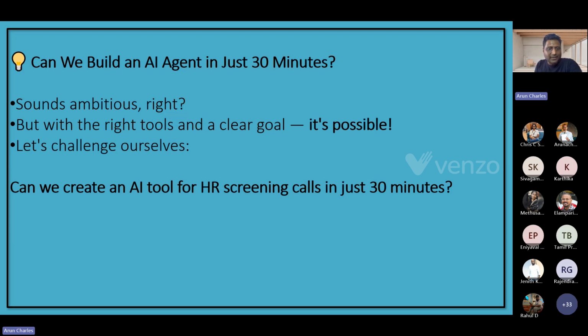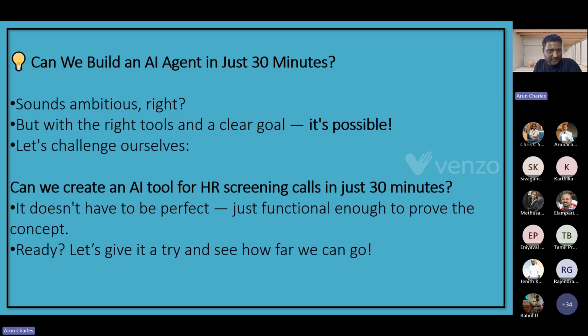So we are going to build an AI tool for HR screening calls in just 30 minutes. It may not be a perfect thing at the first iteration. That is okay, because we need to build a tool that works fine, and then we have to iterate on it after that, so that we are able to build a fine tool. Okay, so are you ready? Let's begin.